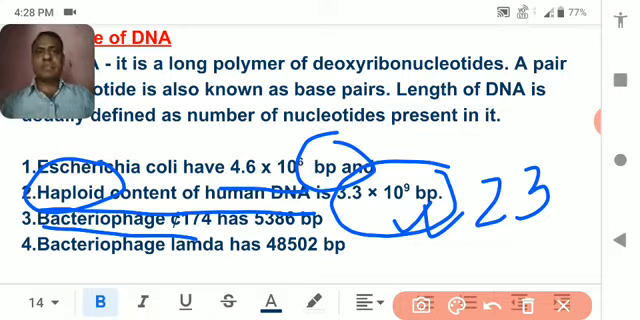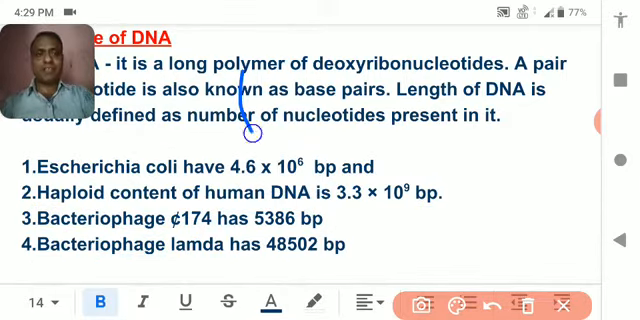Similarly, bacteriophages are a kind of virus. Both of them are viruses. Viruses are so small that we cannot see them even in a compound microscope. The bacteriophage lambda has 48,502 base pairs. I think you understood about the base pair.